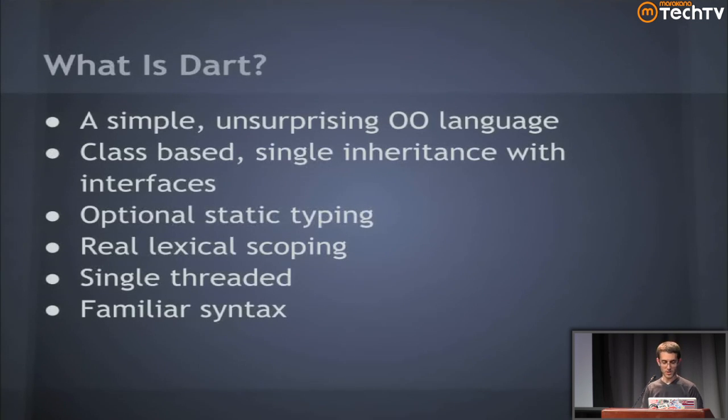But we also have, and we'll talk about these things, optional typing, for instance. We have the concept of isolates for concurrency, and real lexical scoping. These are unique elements to the web platform. So we think we can bring in the structured app developer of today through its familiar syntax. True story, I was sent some code yesterday, and I just started editing it. I swear I did not know it was Dart code. It was so familiar, I was like, let me just start adding some methods to this. Oh wait, is this a Dart file? So familiarity, I think we nailed this one.